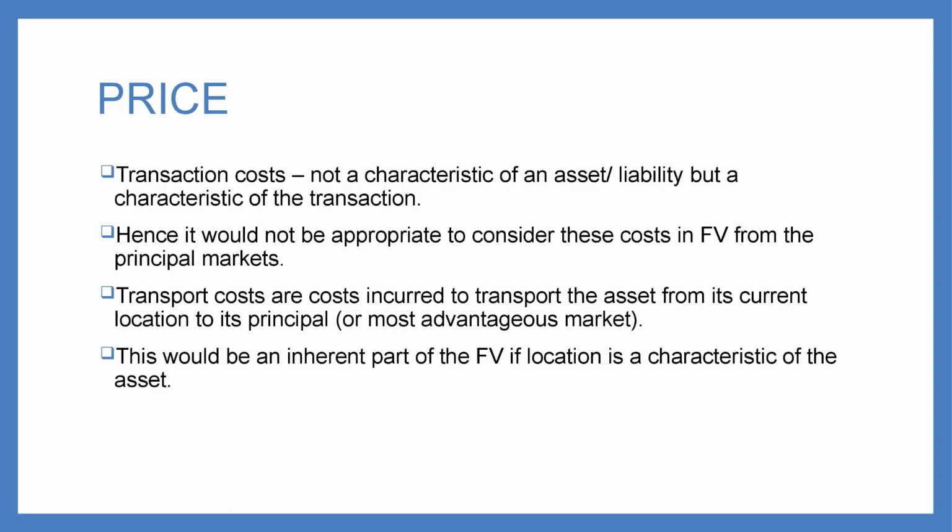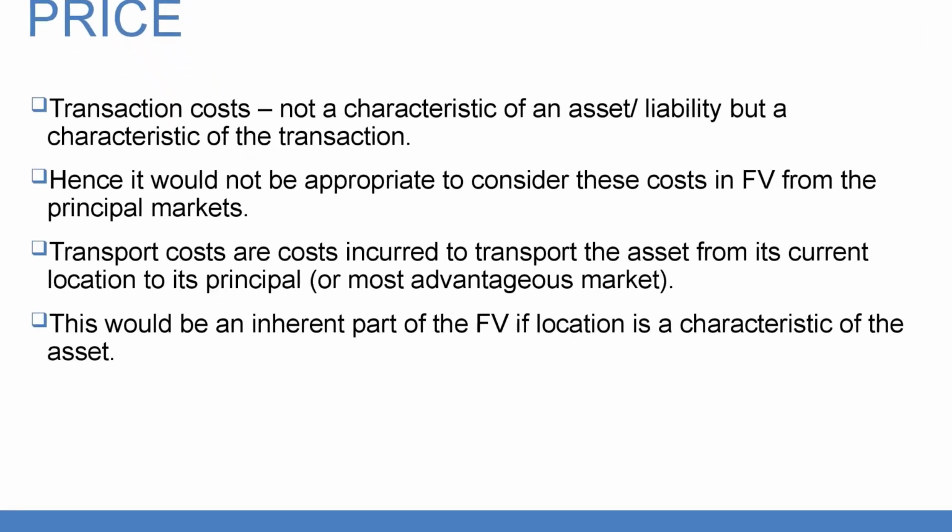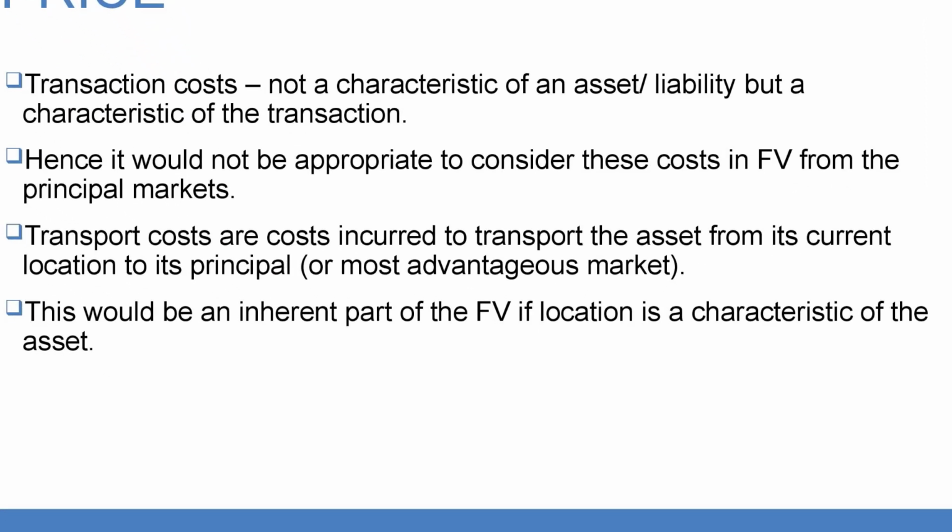So, the two types of cost you need to analyze are the transaction cost and the transportation cost. Transaction cost is the cost that you incur for each transaction that has happened. It is not a characteristic of an asset or a liability, but only a characteristic of the transaction. So please understand, transaction cost does not depend on the characteristic of the asset or liability, but only on the characteristics of the transaction.